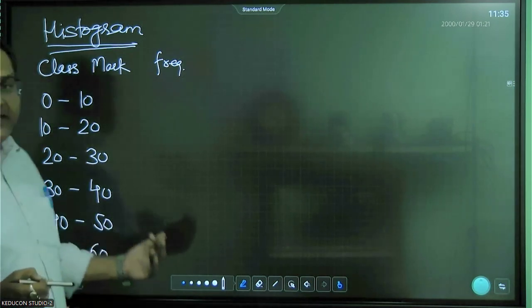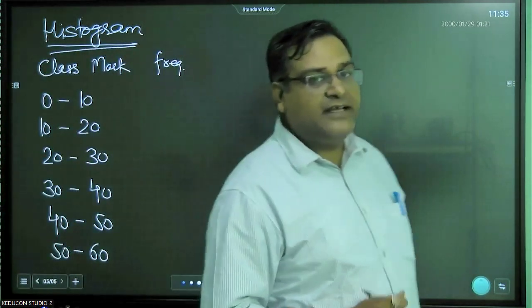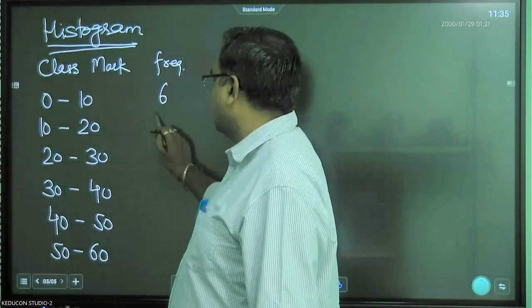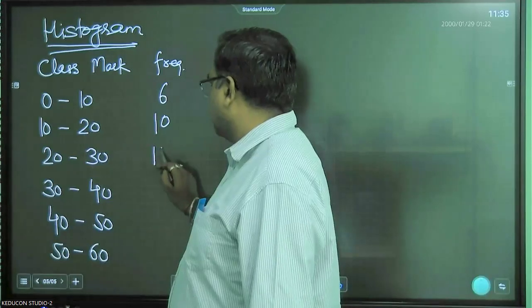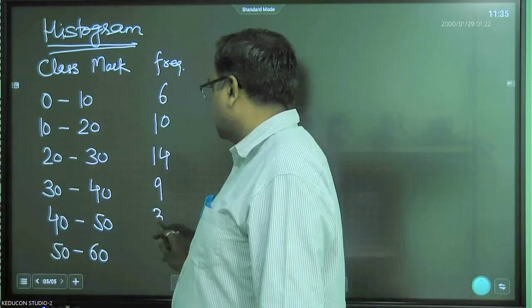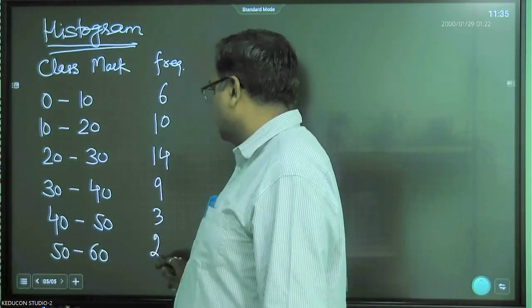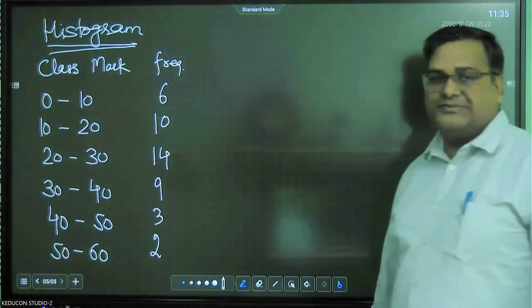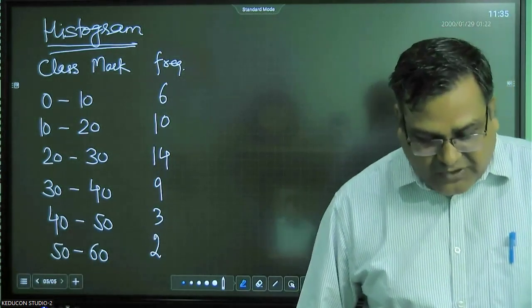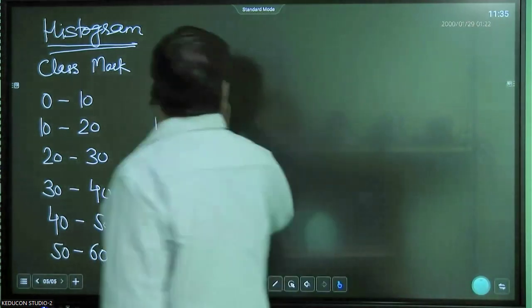Let's say that this is the data, right? These are the intervals. Now the frequencies are 6, 10, 14, 9, 3, 2. Now we have to draw the histogram for this data. How to draw the histogram?